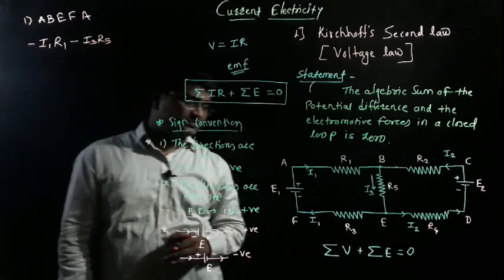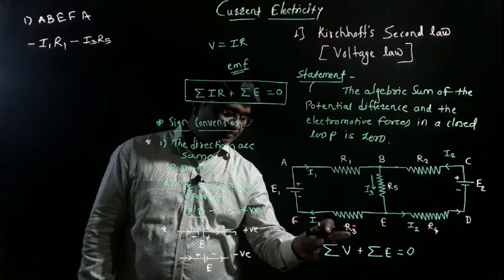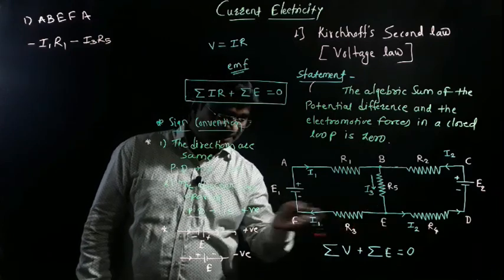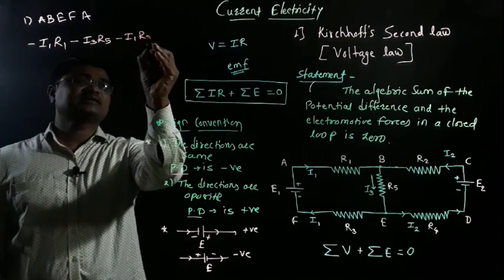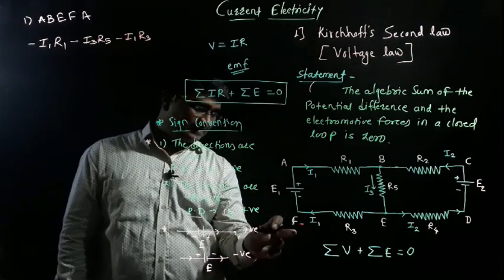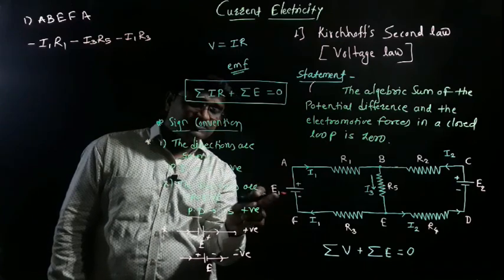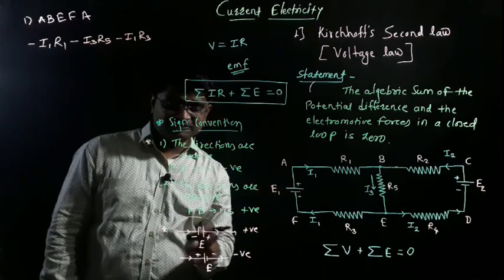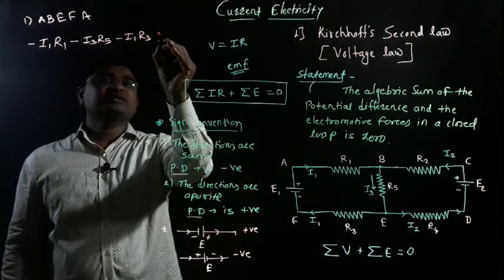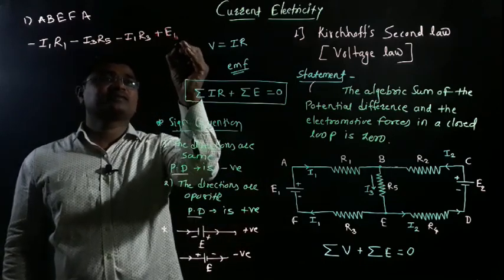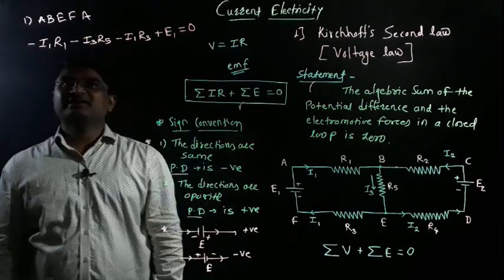After that, E to F, current I1, resistance R3, directions are similar, so negative I1 R3. Here F to A is negative to positive, so the EMF is positive. So we can write positive E1, and this is equal to 0.